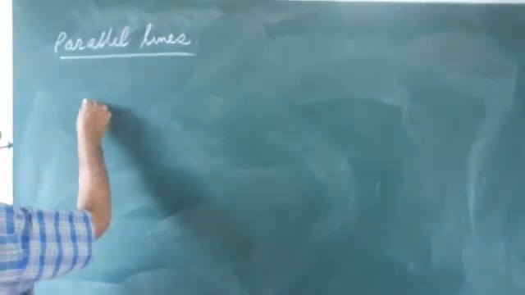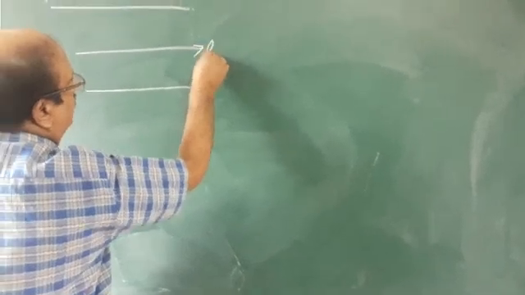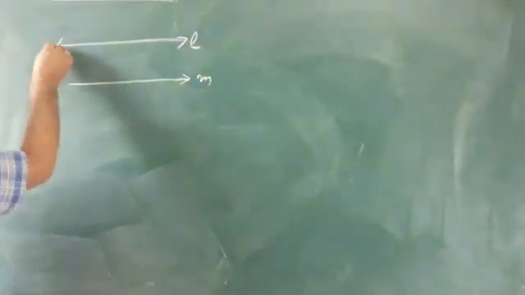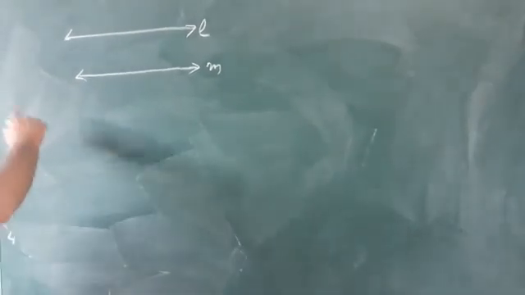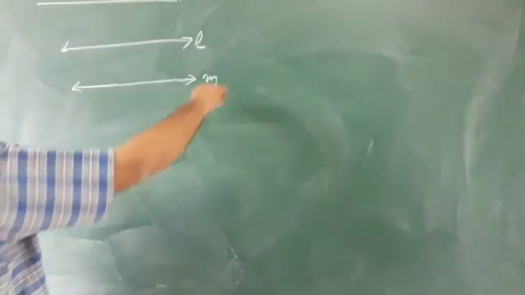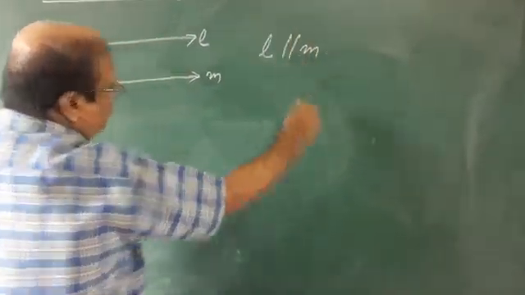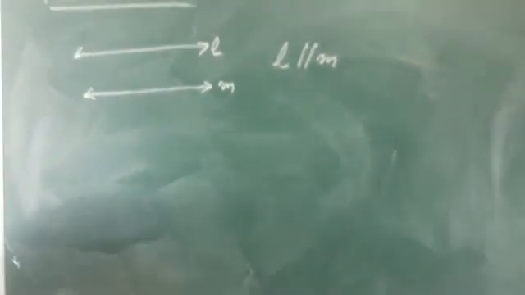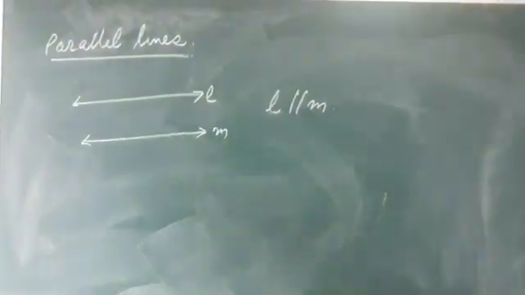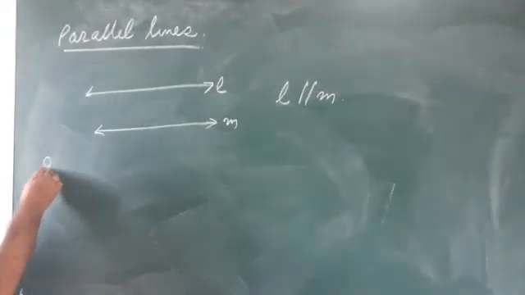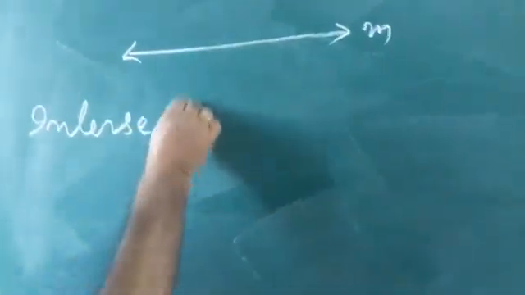For example, we have here line L and this is line M. We see that these are parallel lines and they neither meet nor intersect. They are called parallel lines, and we denote that L is parallel to M by this symbol. So this symbol suggests parallel lines. Understood? Next we have intersecting lines.